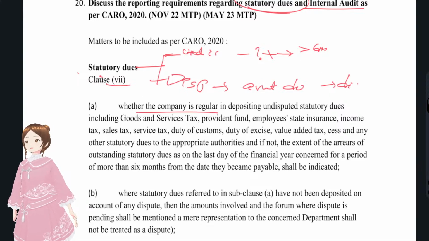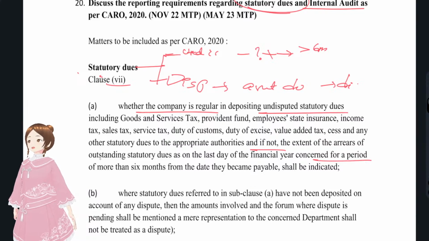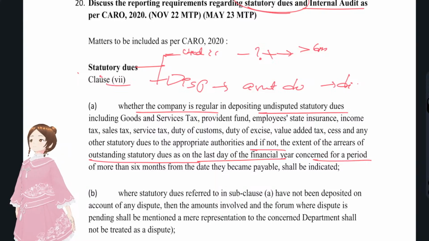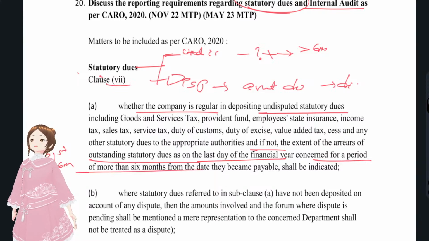Whether the company is irregular in depositing undisputed statutory dues, that is, a company had accepted those statutory dues. If there were outstanding dues as on the last date of the financial year, that is 31st March, more than 6 months past the due date, that is, the dues were not paid even till September close, then they have to disclose it in the CARO report.